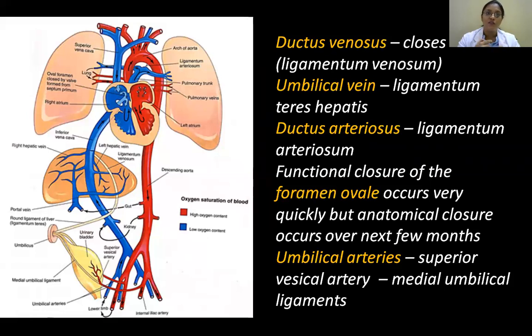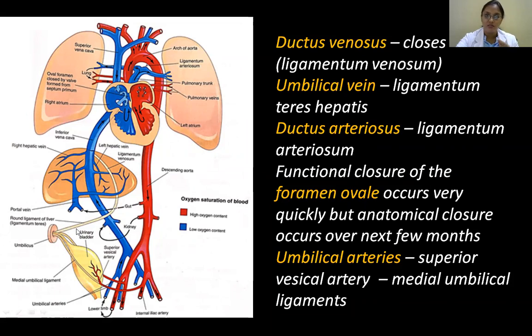So these become non-functional ligaments. Usually ligaments, especially in the limbs, are more supportive. They improve the stability of a particular joint and give support. But here these ligaments are non-functional ligaments. And we name it the ligamentum teres hepatis.